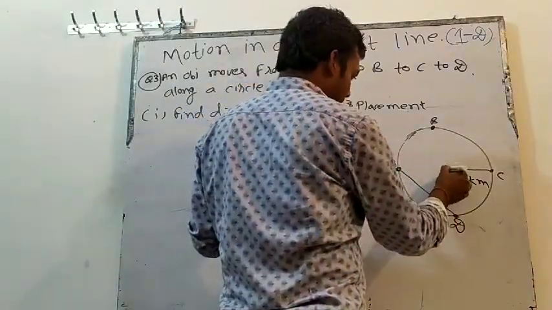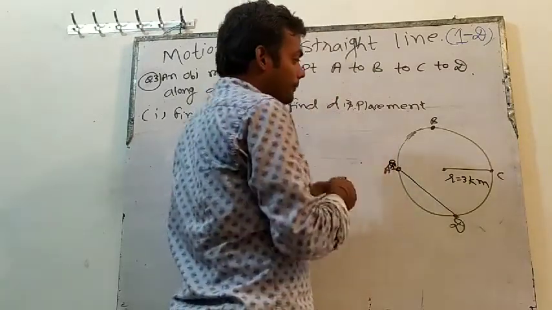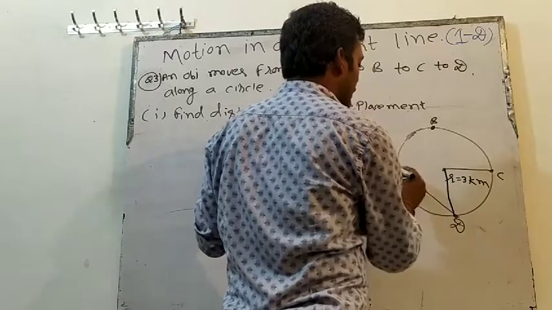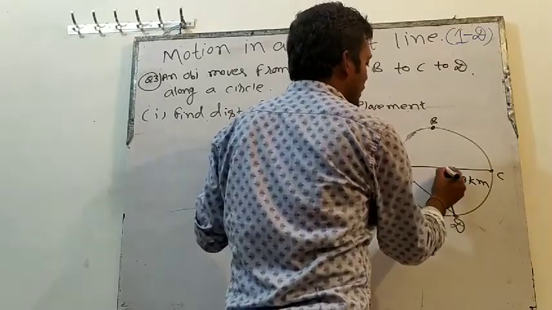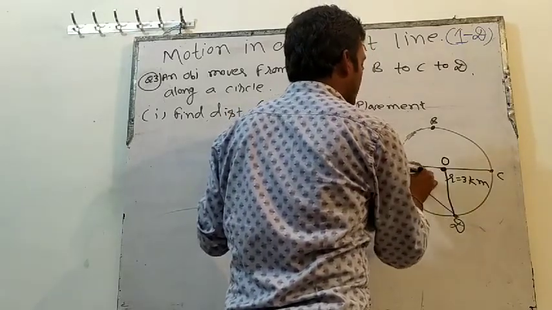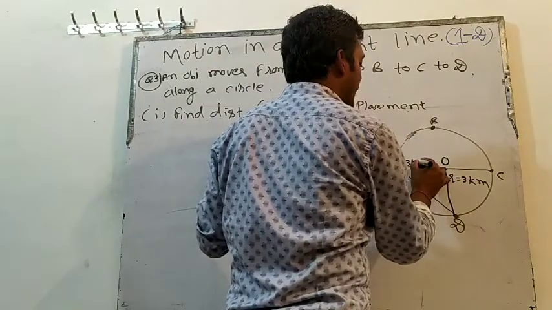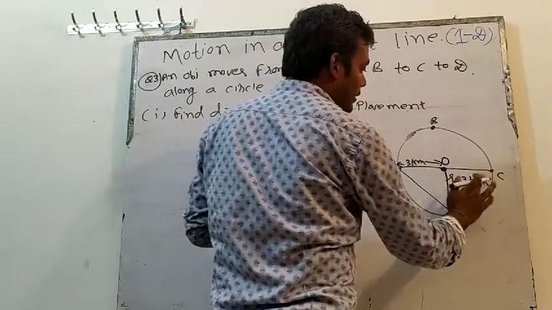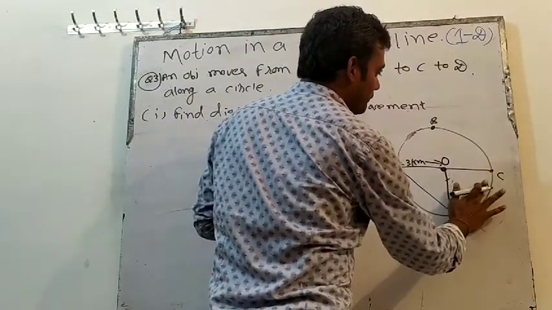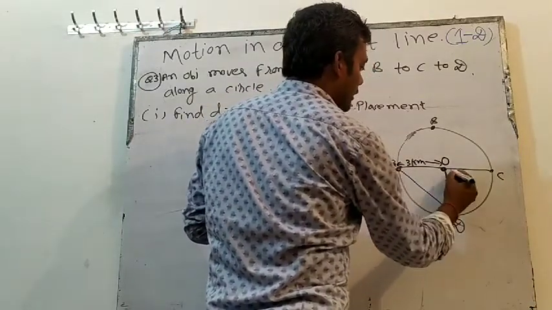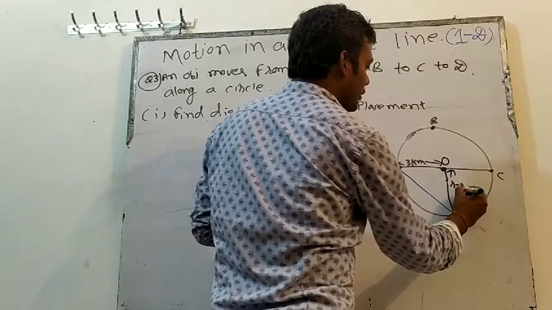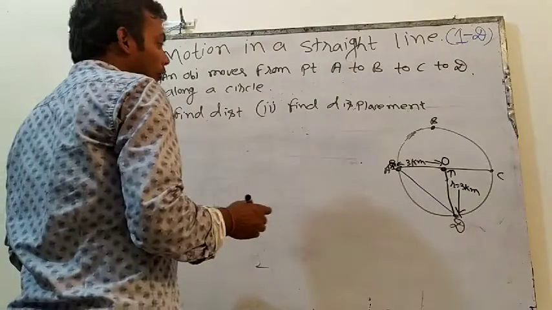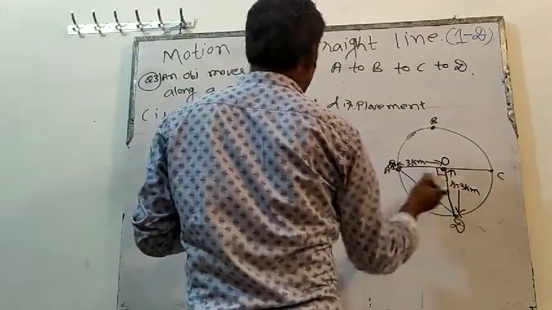Apply some mathematics. We know this thing now. Radius is given as how much? 3 kilometers. This is also a radius. Let's say this point is O, so this distance will be 3 kilometers, equal to the radius of the circle. This distance will also be 3 kilometers because the radius is equal to 3 kilometers. So now this angle will obviously be 90.